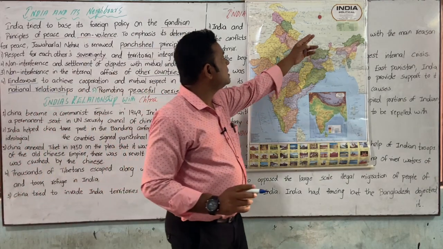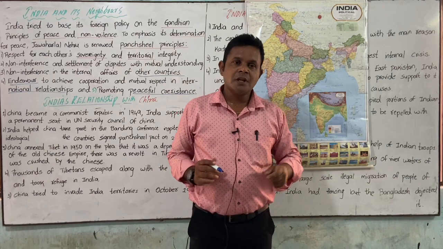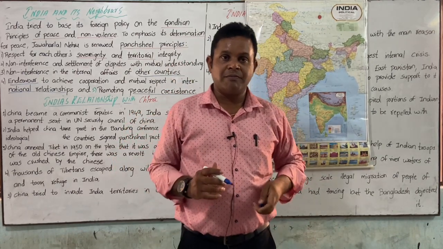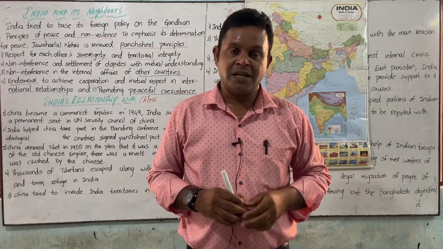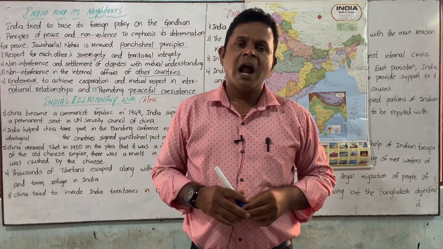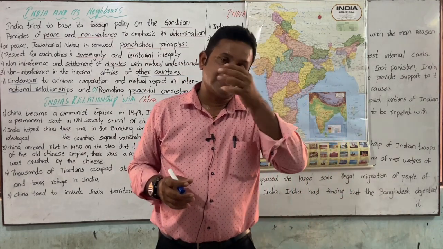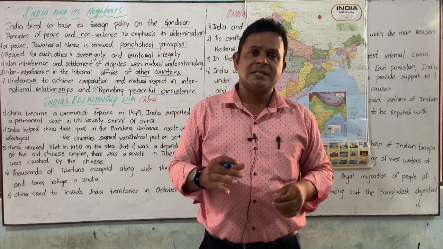Now let us know about India's relationship with China. As you can see here, China, Tibet, India. When you see China, what type of relation do we have? China is the world's most populous country, followed by our nation. Various dynasties ruled and governed China, like the Sung dynasty, Ming dynasty, Tang dynasty.